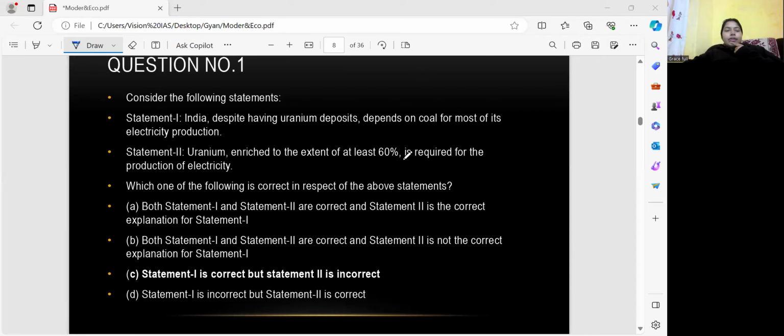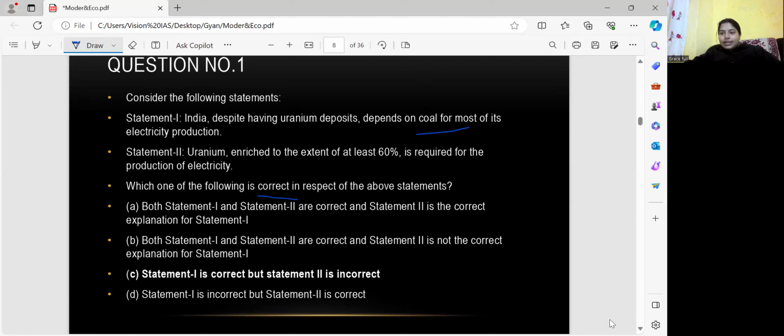Okay, so the first statement in this question is that India, despite having uranium deposits, depends on coal for most of its electricity production. And the second statement says uranium enriched to the extent of at least 60% is required for the production of electricity. There are two statements, and the question is asking which one of the following is correct with respect to the above statements.